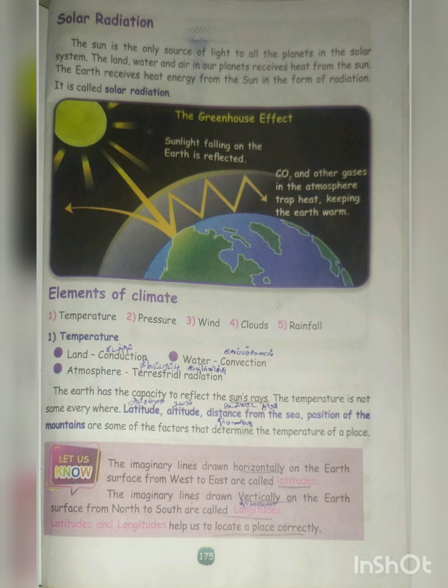Latitude means the horizontal line, and longitude means the vertical line. Latitude and longitude help us locate places correctly, for example on a map. Latitude and longitude are the correct form for locating places.